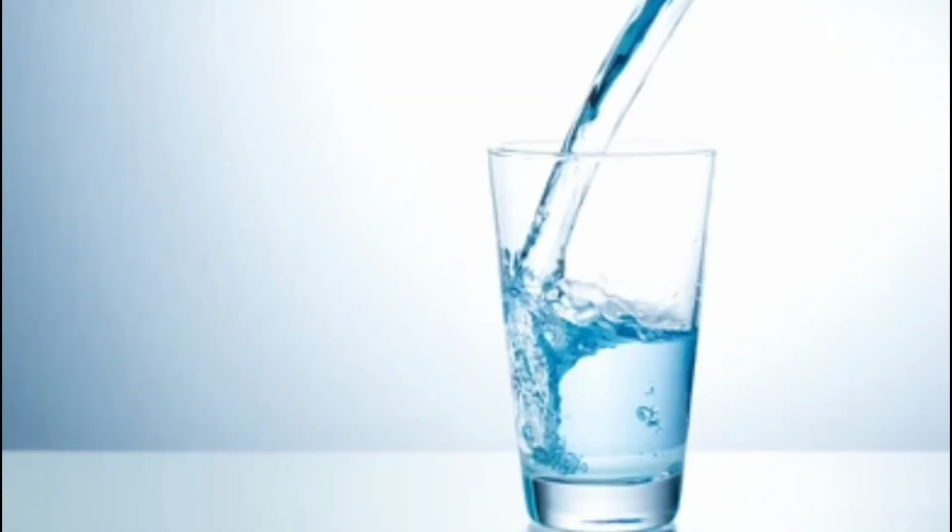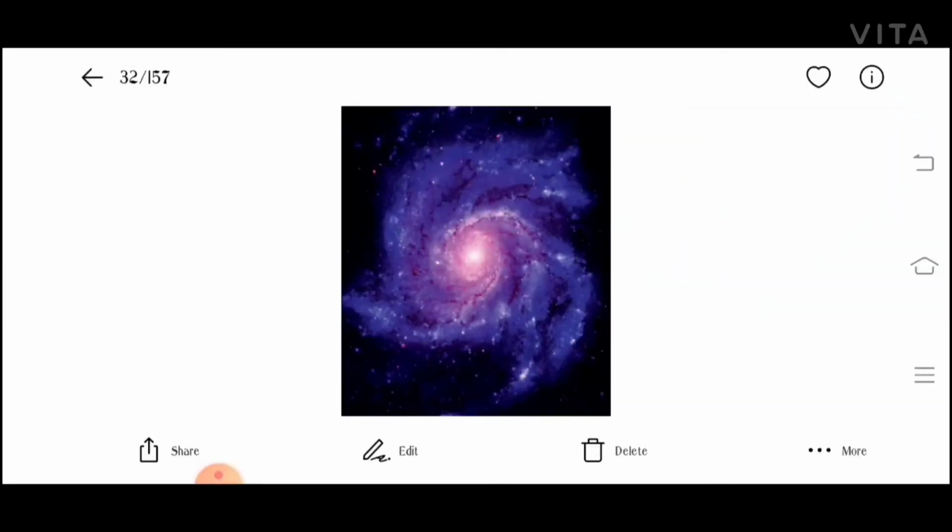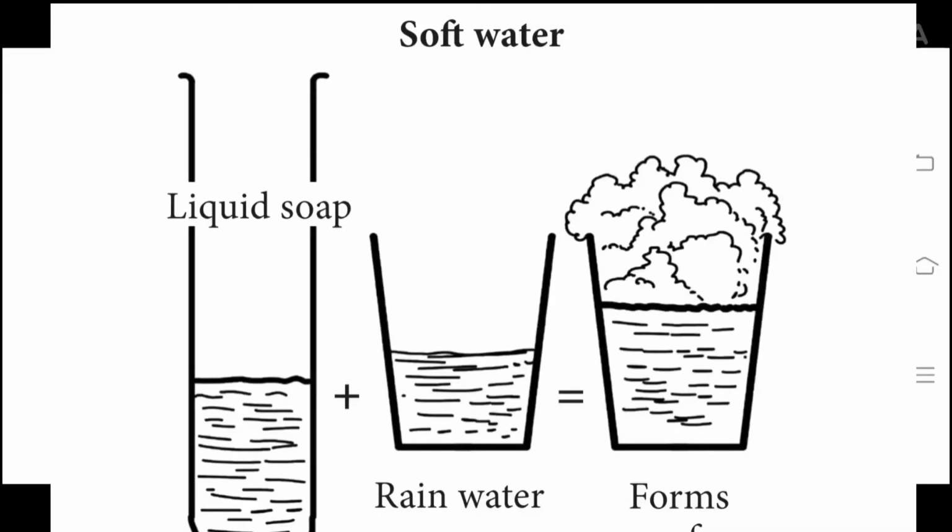So now we have discussed the purification of water. It requires three processes, that is sedimentation, filtration, and finally sterilization. Now next we move on to hardness of water. What is hardness of water? It is about water that we can't make use of. There are two types of water, hard water and soft water. So now we'll discuss that.